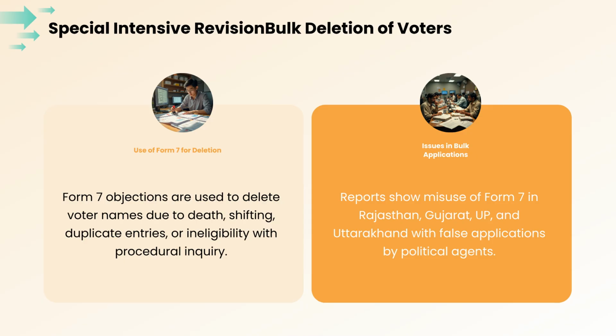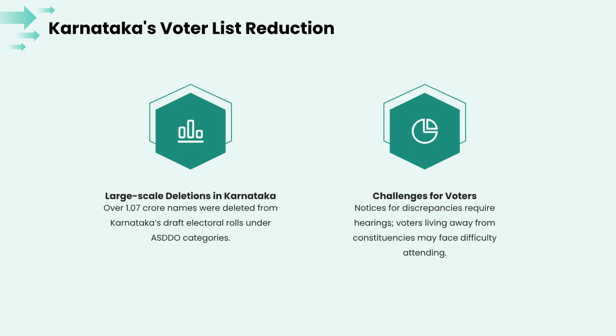Recent revisions have highlighted issues with bulk deletions of voters. While Form 7 is intended for legitimate updates, reports indicate its misuse for false applications by political agents in several states. In Karnataka specifically, over 1.07 crore names were deleted from draft electoral rolls. This has created significant challenges for voters, particularly those residing away from their home constituencies.